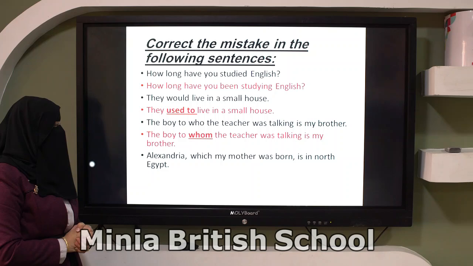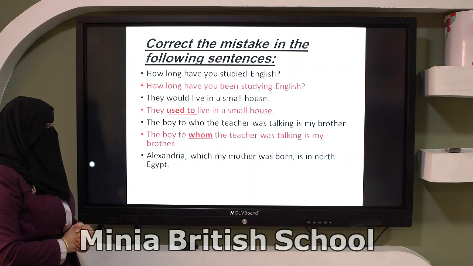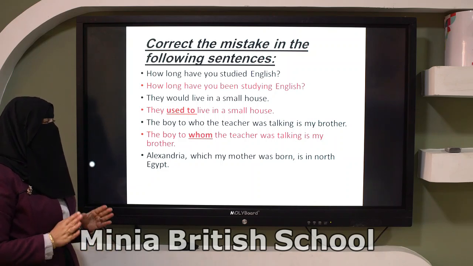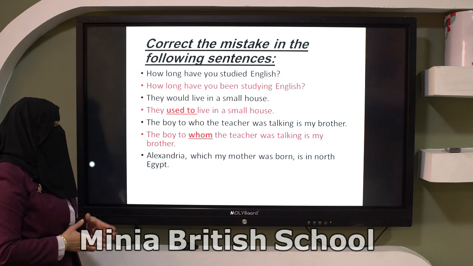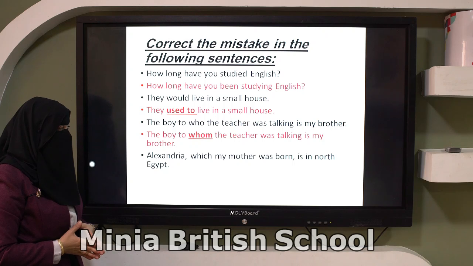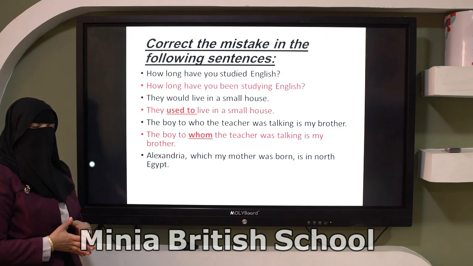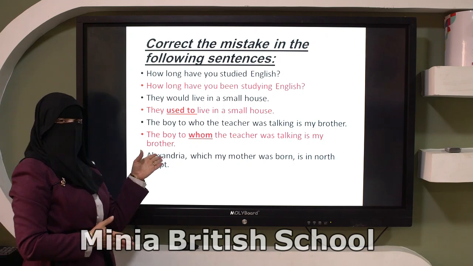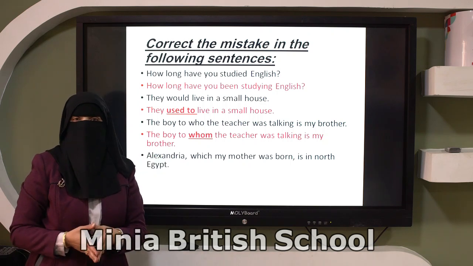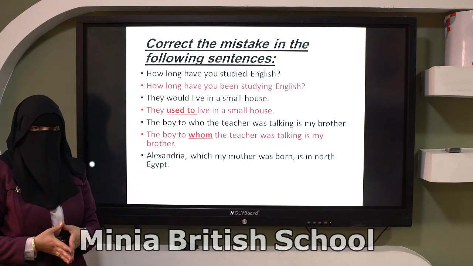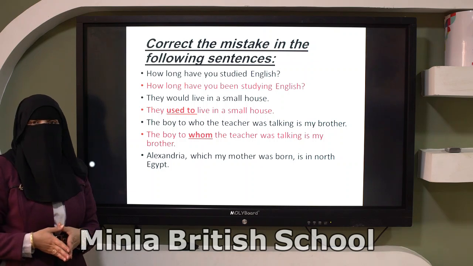Look at this one. Alexandria, which my brother was born, is in North Egypt. Again, Alexandria, which my brother was born, is in North Egypt. Oh, here we have a place, and with places we use the relative pronoun. Yes, where. Also, we can use which.